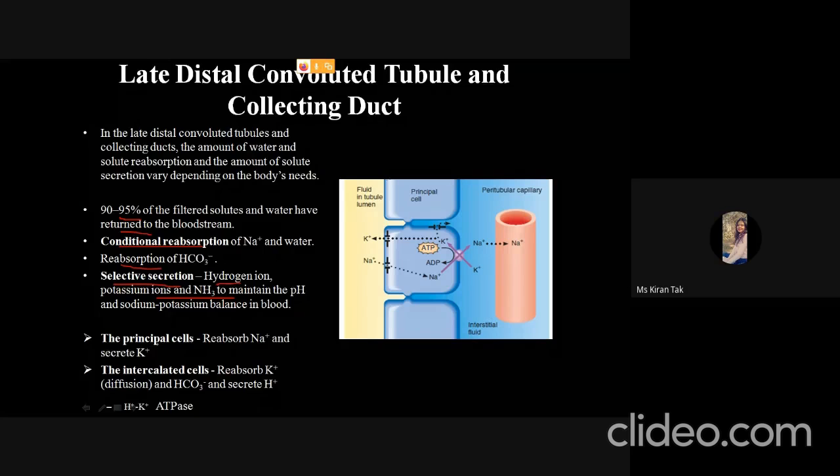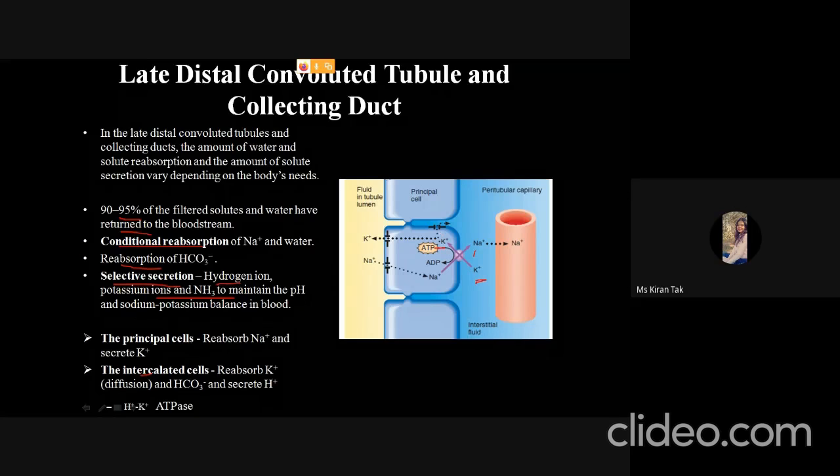There are two types of cells, as we have discussed earlier: the principal cells and the intercalated cells. The principal cells reabsorb sodium and secrete potassium. So there are leaky channels present. Sodium enters through the leaky channels, and with the help of the sodium potassium pump, the sodium enters the peritubular capillary, and the potassium present in the interstitial fluid enters the cells.